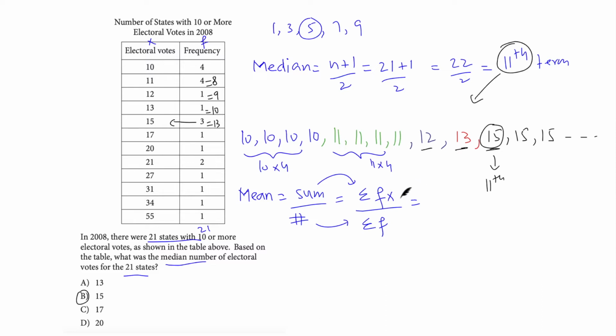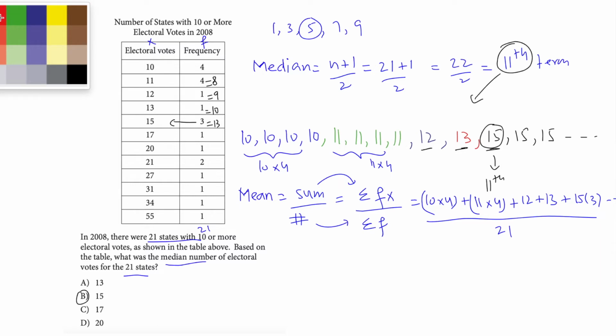You multiply frequency with your variable. So we have 10 into 4 plus 11 into 4 plus 12 times 1, which is 12, plus 13 plus 15 times 3 and so on. I'm not doing the calculation. I hope you understand what's happening. Divided by the total frequency, which is 21. This will give us our mean, our average.